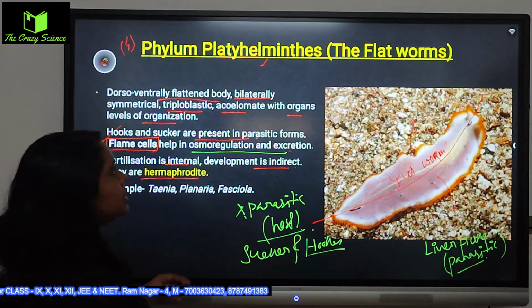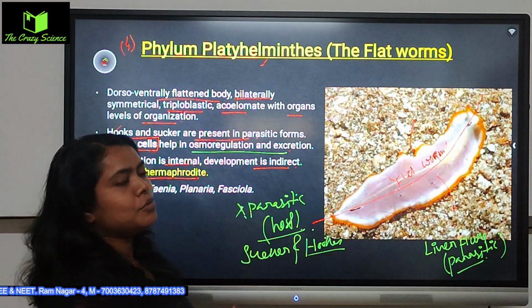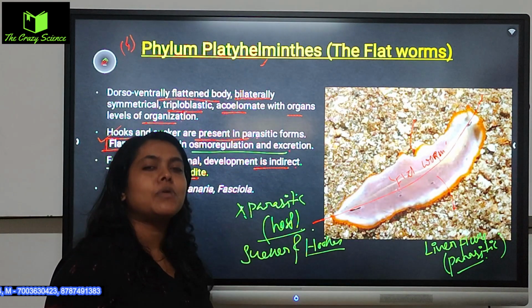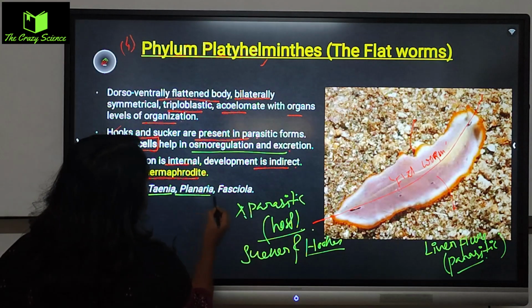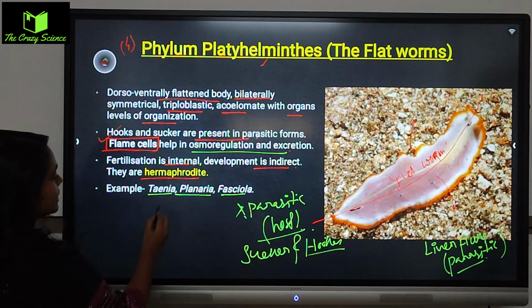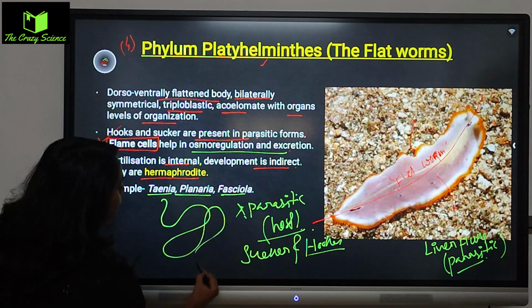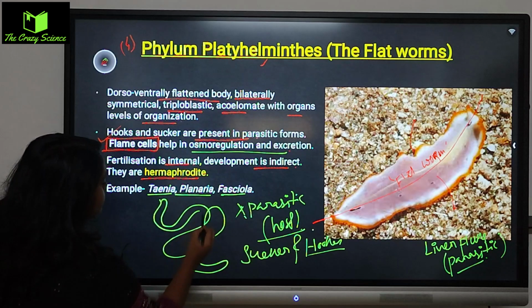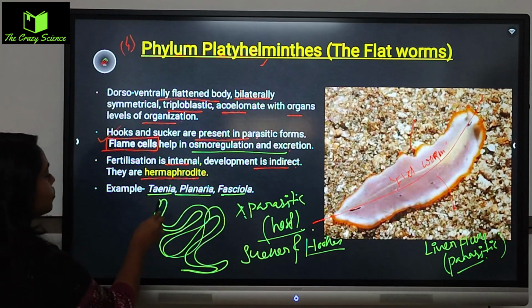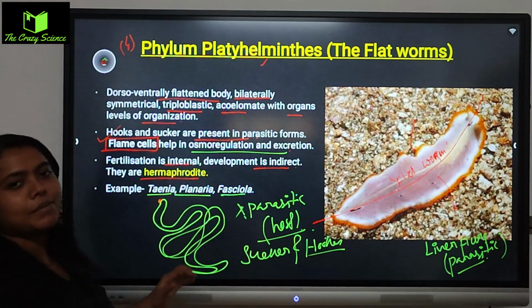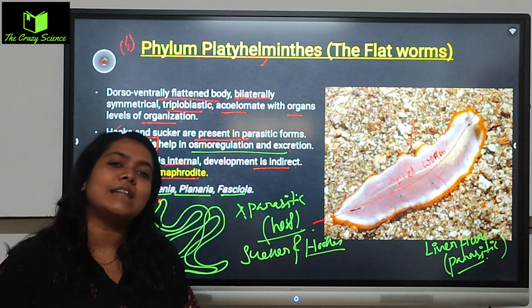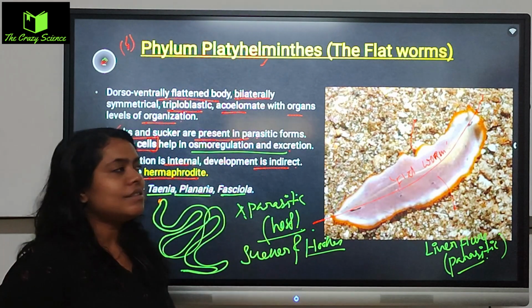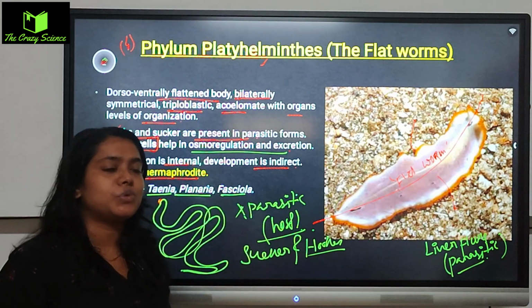Maximum of them are endoparasites, few are ectoparasites, so that depends. Examples are Taenia, Planaria and Fasciola. Taenia is a very long, snake-like organism, and it enters the particular host body with a sucker at the front, and they suck all the nutrients, and in return they cause disease to the host's body.